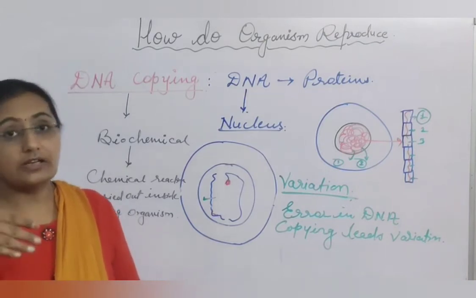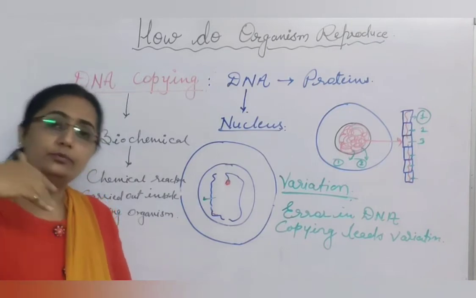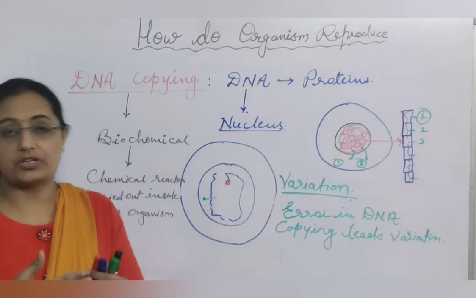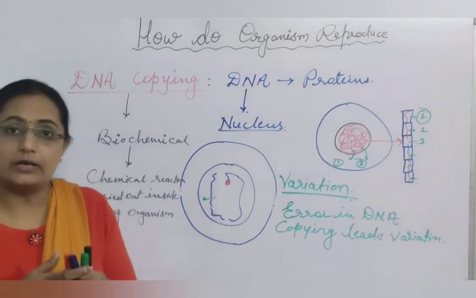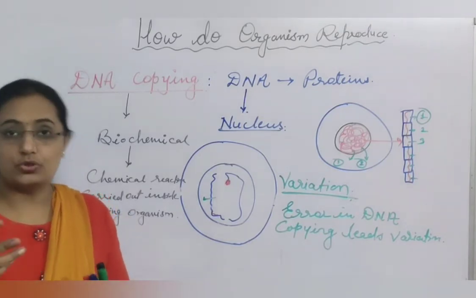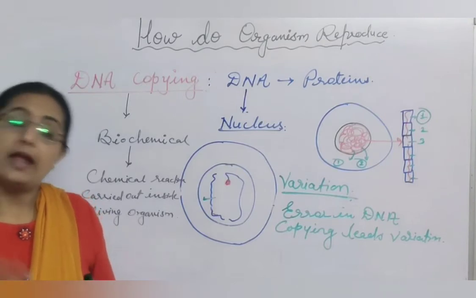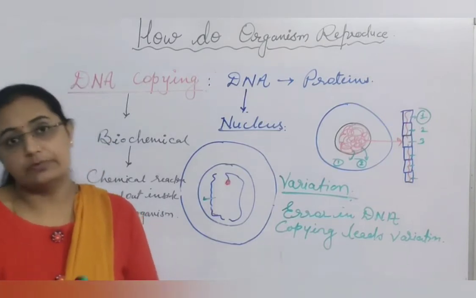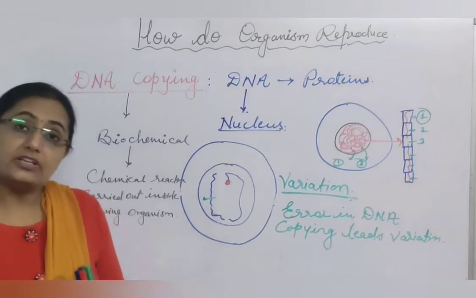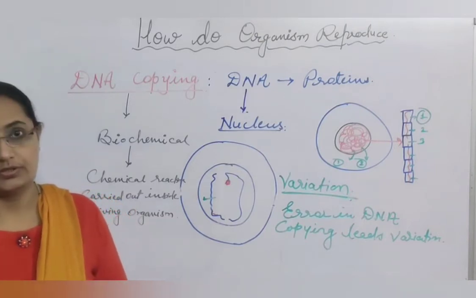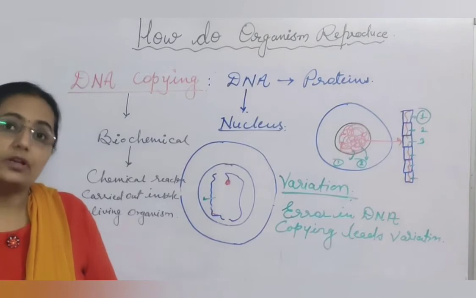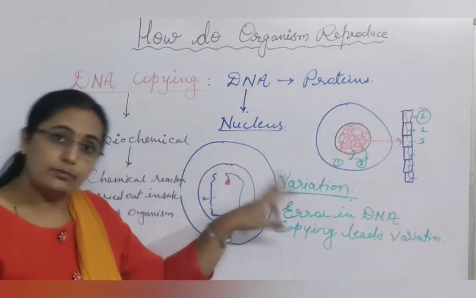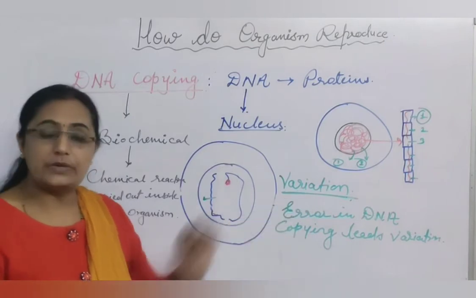So variation will become more and move to the next generation. In this way, generation after generation, these variations get accumulated and are passed to new generations. And when this variation becomes huge, after a long period of time, after millions of years, this variation brings evolution. Variation is the only basis for evolution. So DNA copying shows error in biochemical reaction, which brings variation.